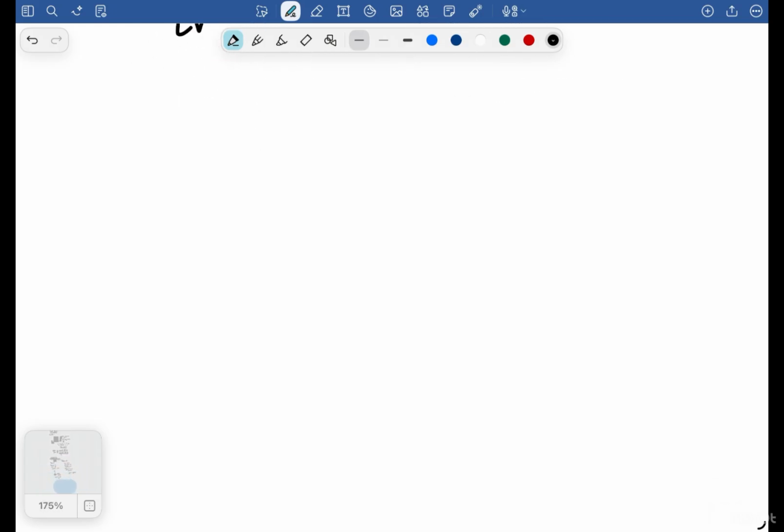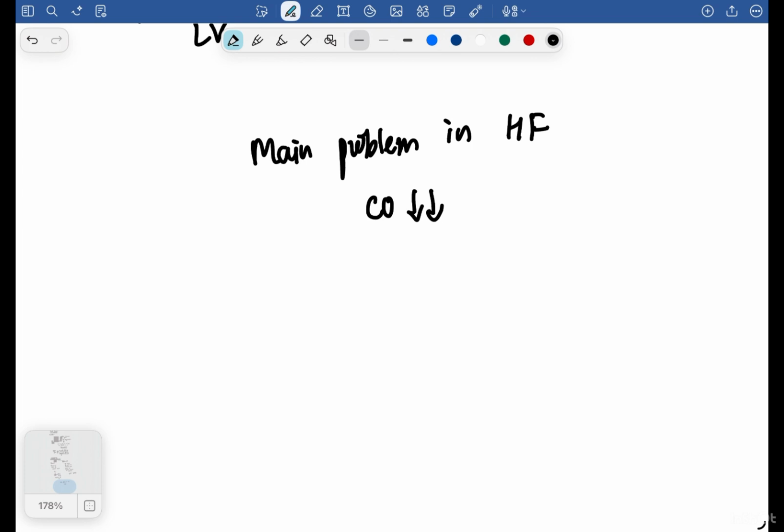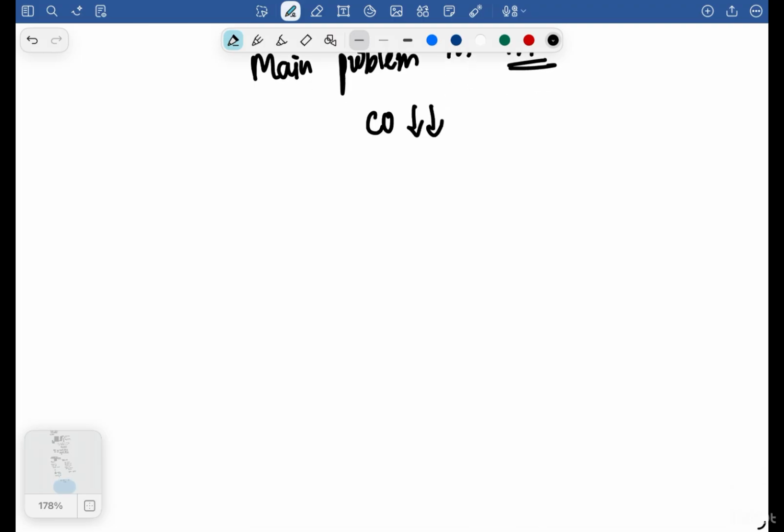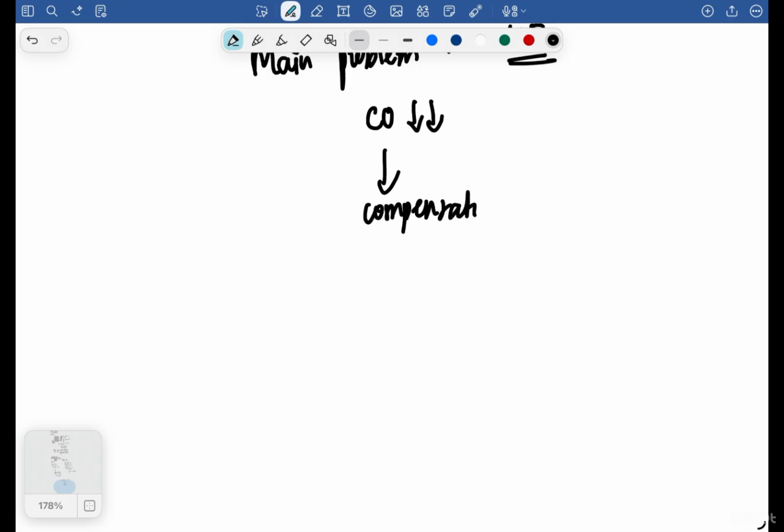Now coming to pathophysiology. The main problem in your heart failure is that your cardiac output is decreased. Okay, so your cardiac output decreased. When cardiac output starts decreasing, that is the main problem of heart failure. Now how does the body react when there is decreased cardiac output? First of all, when the body detects decreased cardiac output, it will go for some compensatory mechanism.